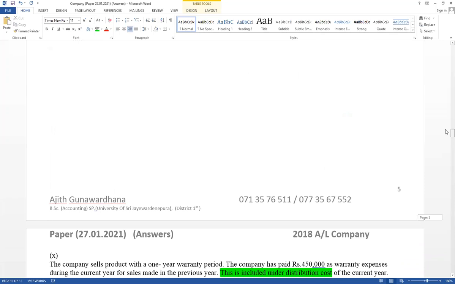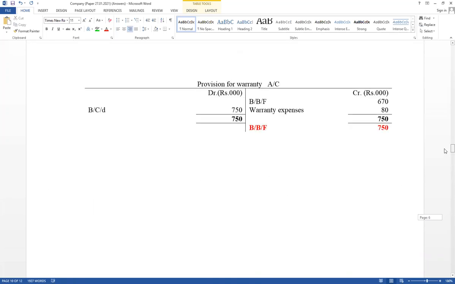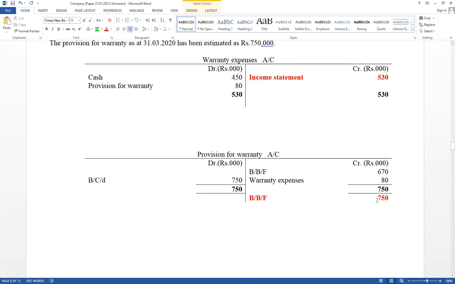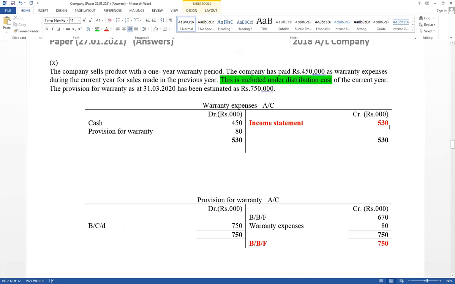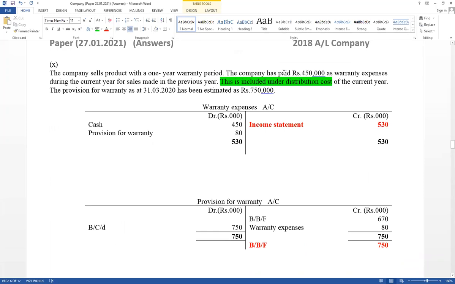Think about the adjustment. This value should be included under current liability, and this value should be included under expense, but the already paid amount is included under distribution expense. Therefore, that value should be deducted. Right, additional 10th also okay.